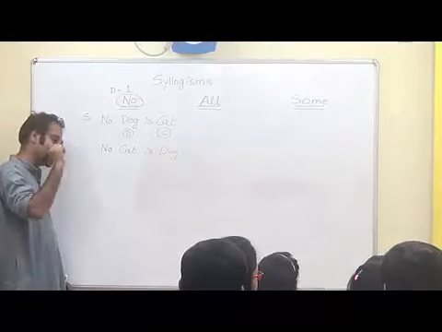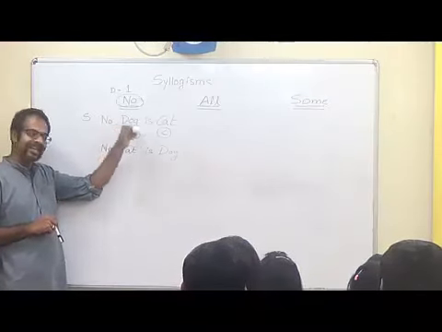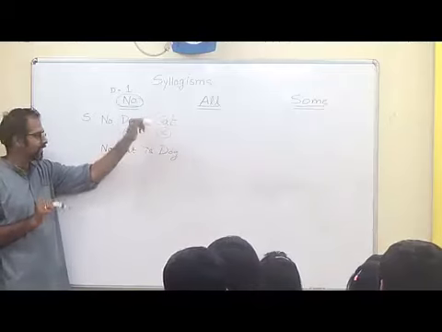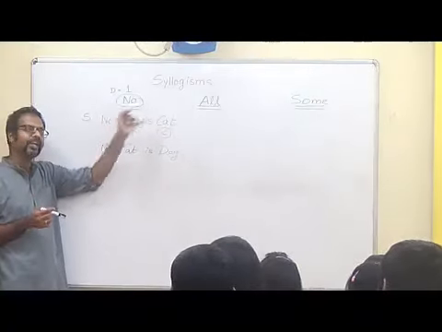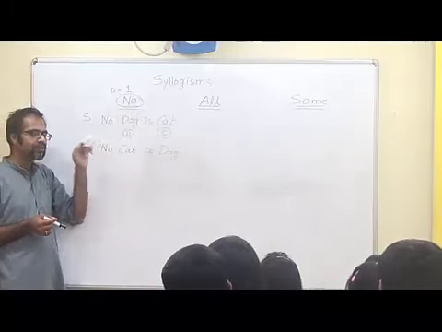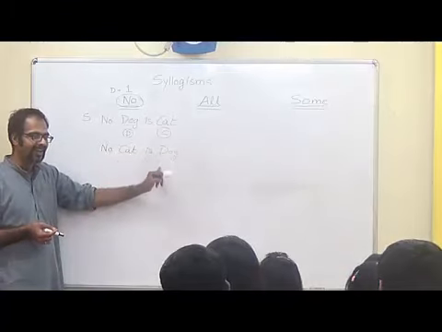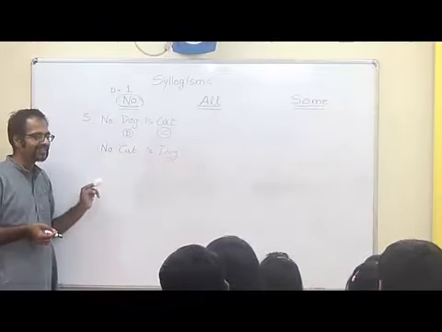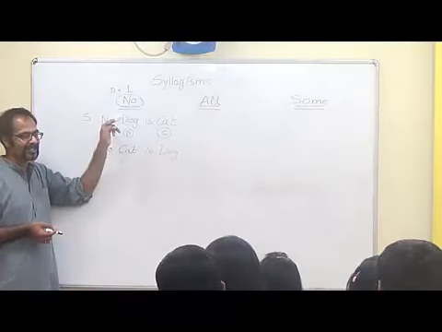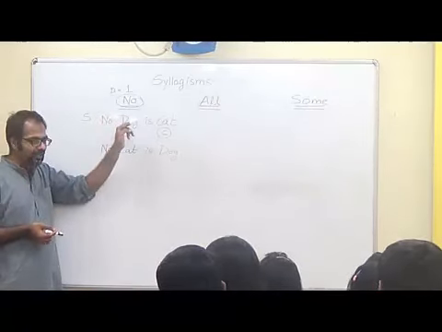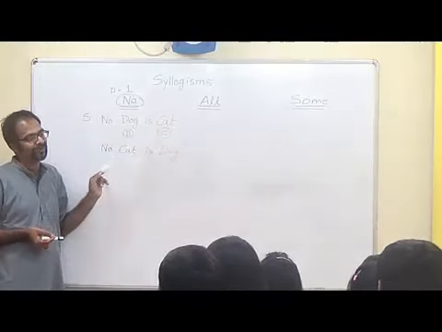Okay. So let us take a look at the logic here. If it's a dog, it cannot be a cat. That is what this statement says. No dog is a cat. Now assume that if you say a cat can be a dog, then whichever cat is a dog, that dog becomes a cat. But if a dog becomes a cat, then this statement goes for a toss. So if a dog cannot be a cat, is it possible that a cat is a dog?